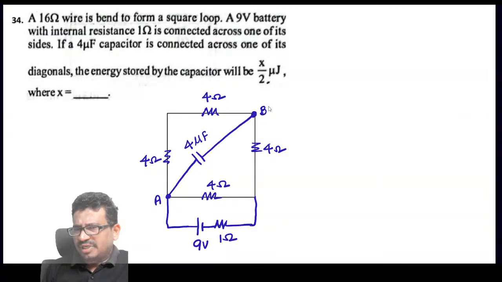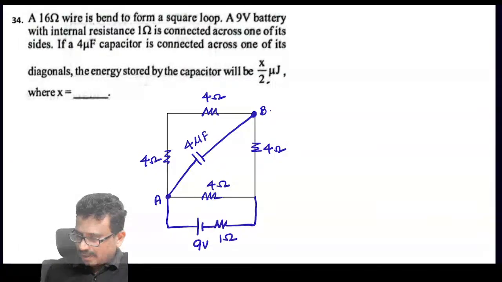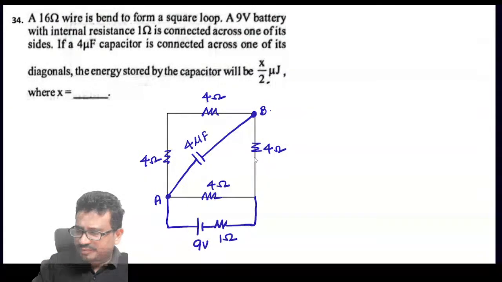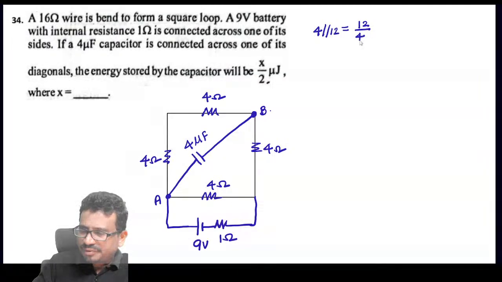First of all, what is the equivalent resistance here? Now these three are in series. So 12 parallel to 4. And this is 4 parallel to 12, which will come to 12 by 4, which will be 3 ohms.